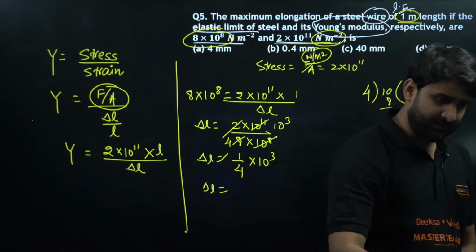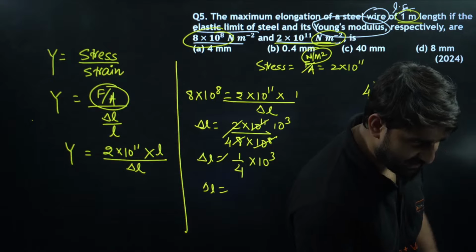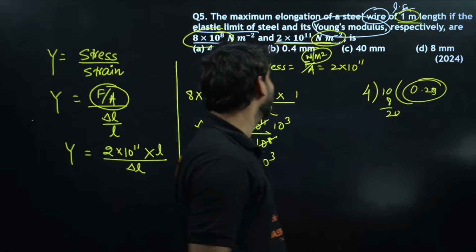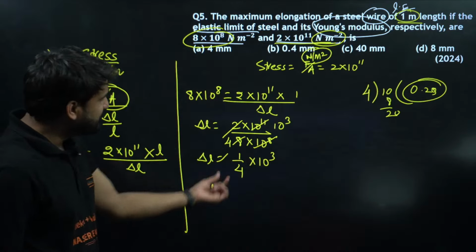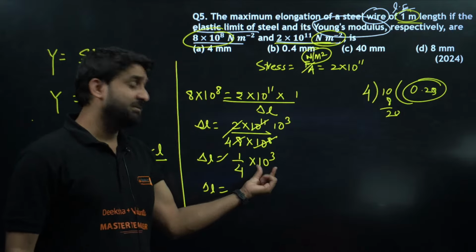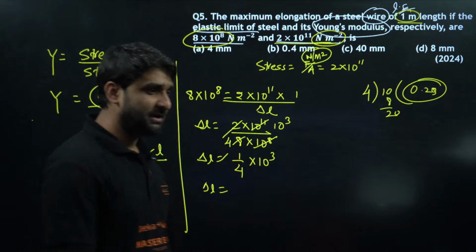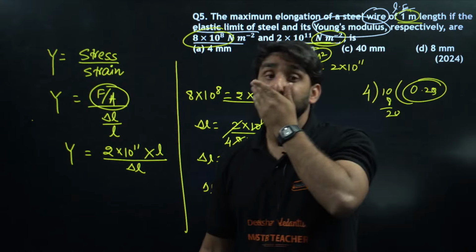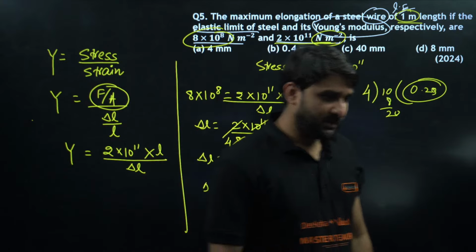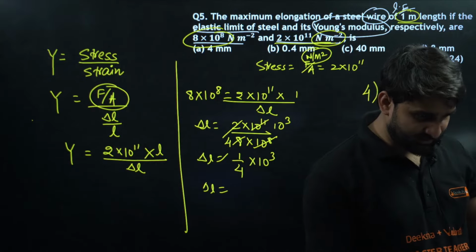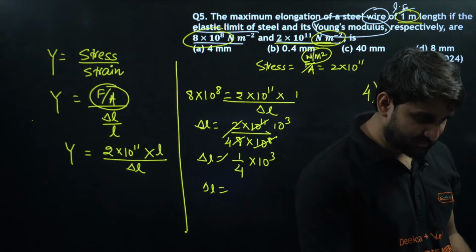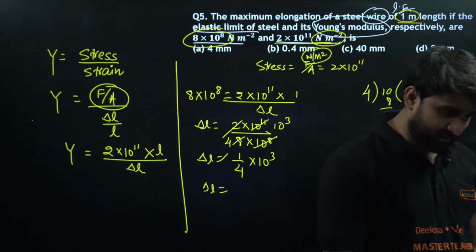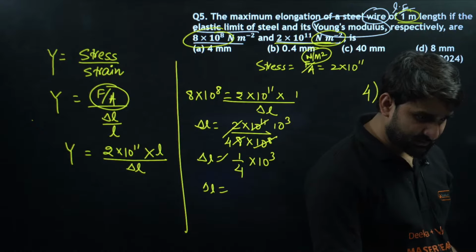Which option? Yes, exactly correct. 4 mm will be the correct answer, because this is 1 by 4 and this is 10 to power 3, and you all know 1 millimeter is equal to 10 to power minus 3. Yes, Bhumi is correct here. Option A will be correct.